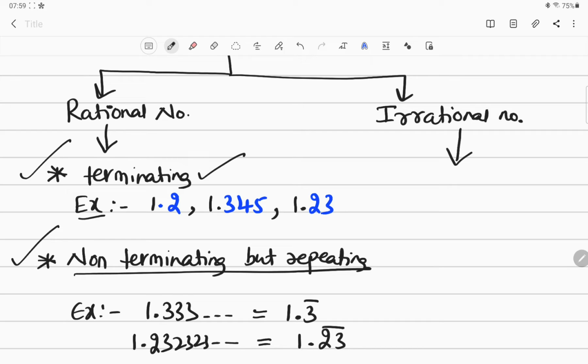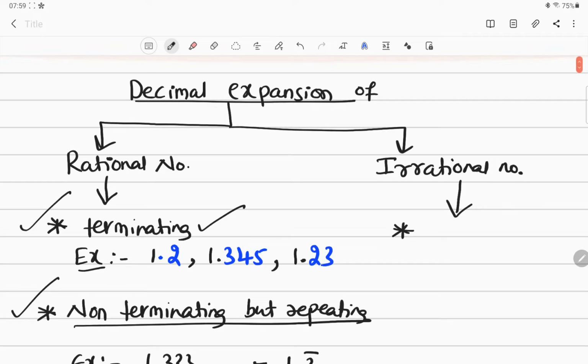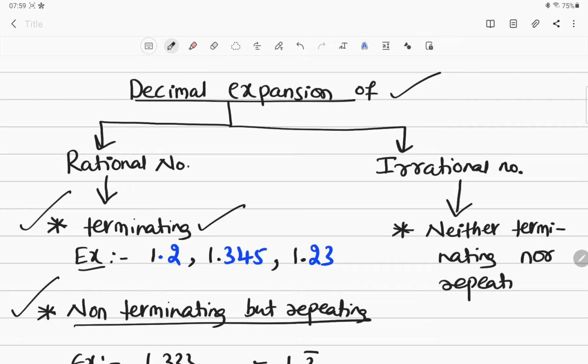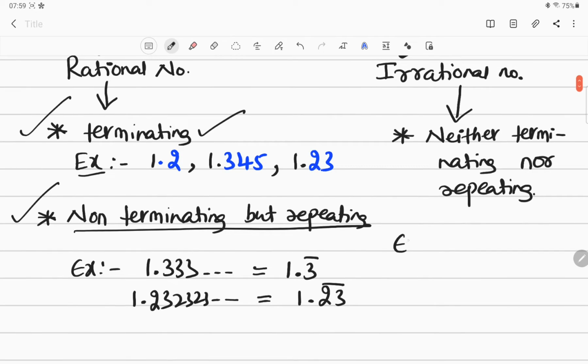Now how about irrational numbers? We are talking about decimal expansion, okay? In an irrational number, the decimal expansion is neither terminating nor repeating. What is the meaning of this? It neither terminates nor repeats. You can have a look at some examples. The example is like 1.2345766712, like that. There is no pattern for this. It keeps on going randomly. There is no termination and no repetition.